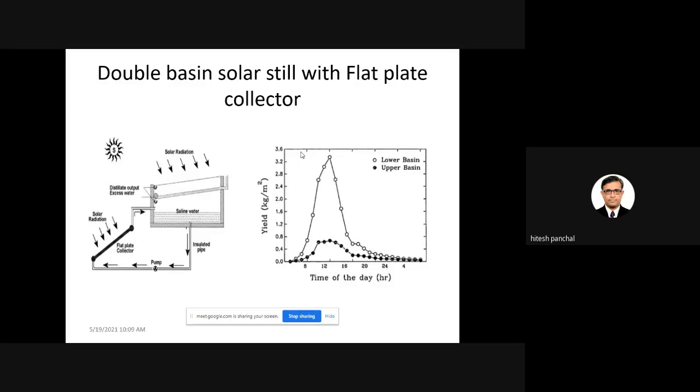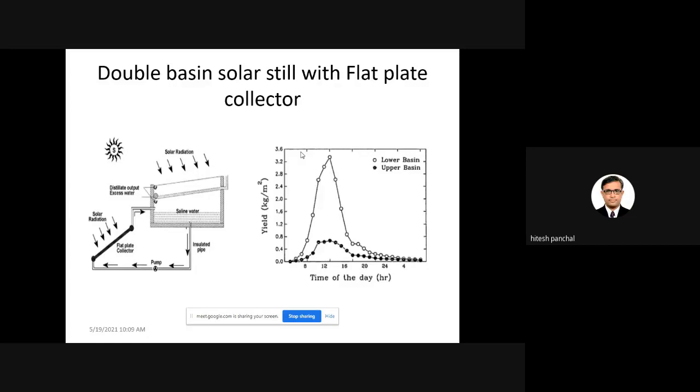So the water temperature in the lower basin always remains higher than the upper basin, and the upper basin directly receives the sun rays. The upper basin receives heat from the lower basin and also from solar energy.